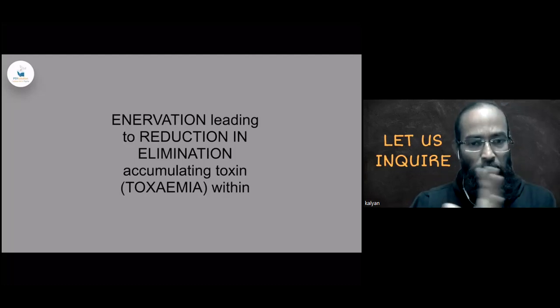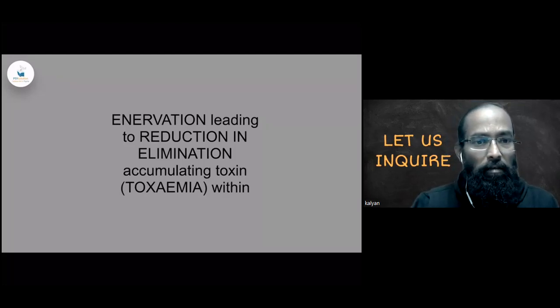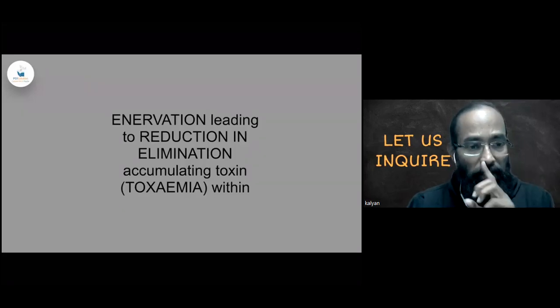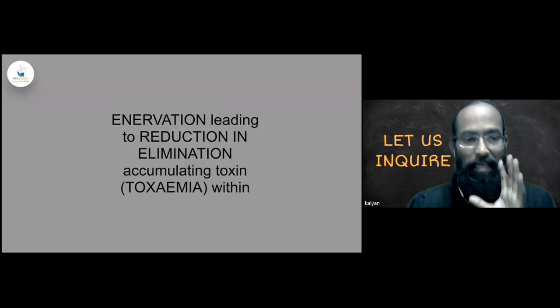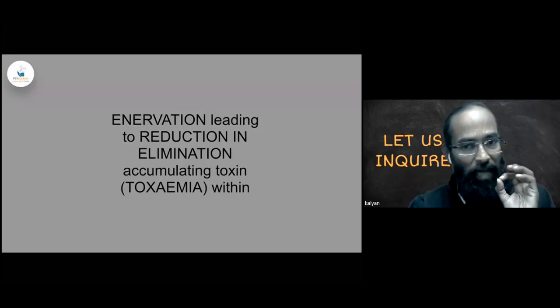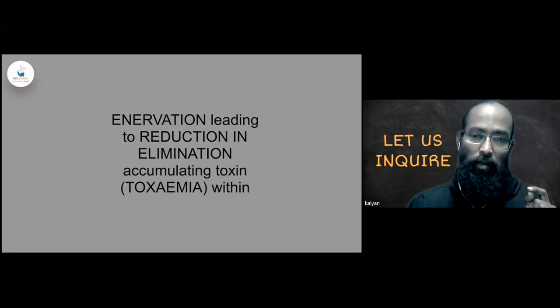We are coming up with the stages of disease. Maybe next session we'll start with the stages of disease. Let's see if it happens this session also. Somewhat we can touch upon. But yes, innervation leading to the reduction of elimination. Anyone who has any doubt in this understanding of reduction in elimination, the matter elimination is reduced, and when it is reduced, that means the accumulation of toxin is happening within the body.